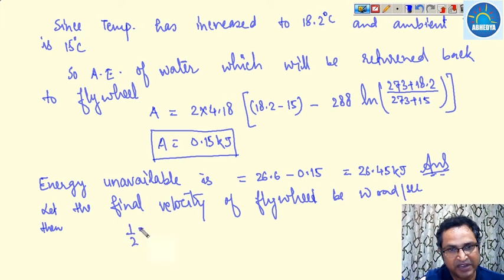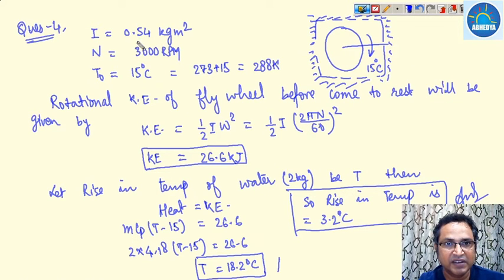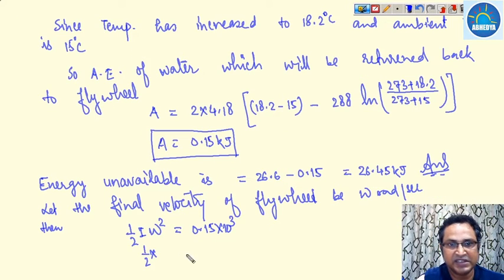half I omega square is equal to 0.15 into 10 raised to the power 3. Half I is 0.54, the moment of inertia, times omega square, equal to 0.15 into 10 raised to the power 3.